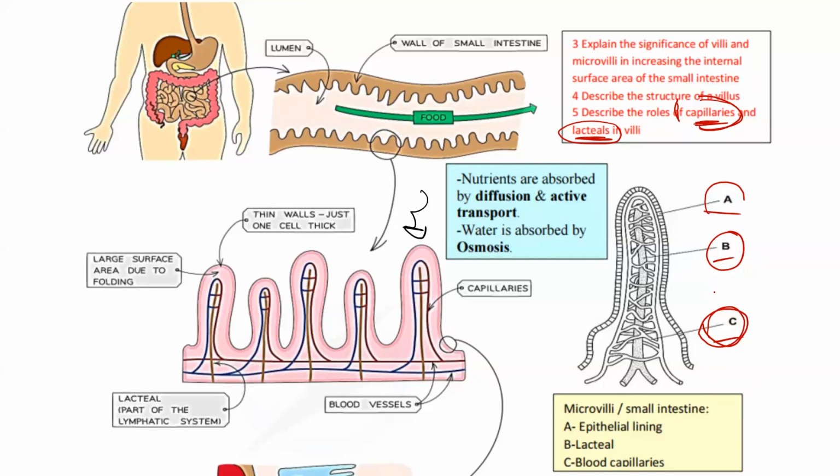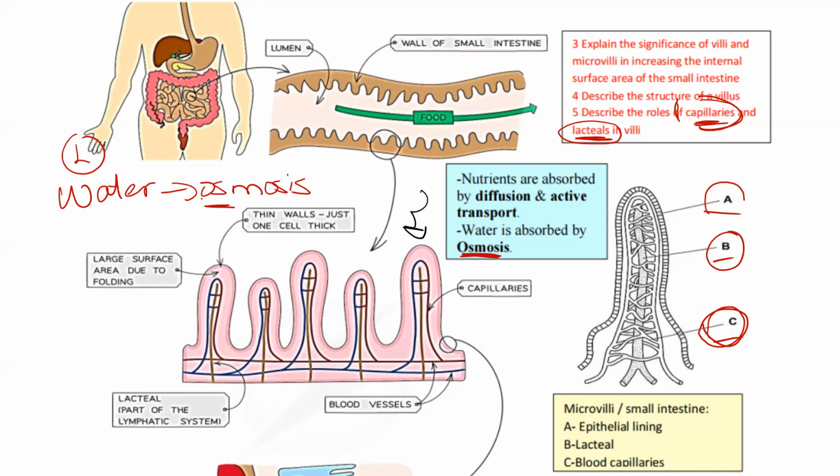Water, how is the water absorbed? Is this hard? Speak up. Yes, water is always absorbed by osmosis. No negotiation. Never, ever bring water and diffusion or water and active transport in one sentence. Water in the liquid state is absorbed by osmosis.